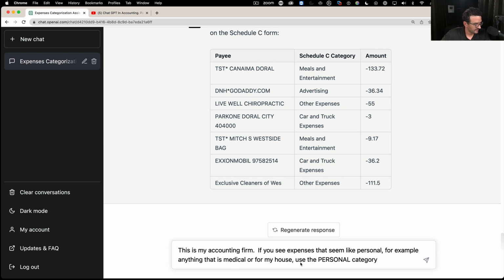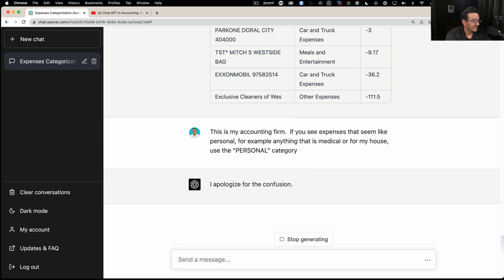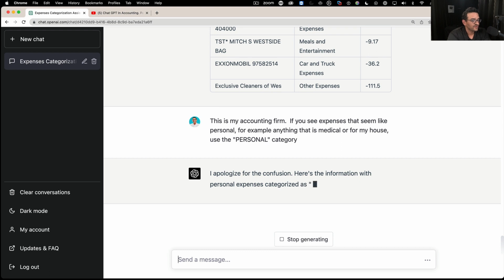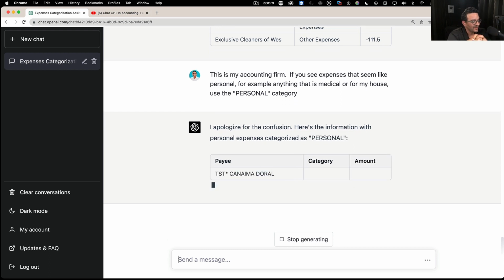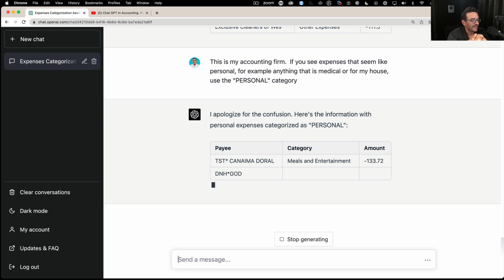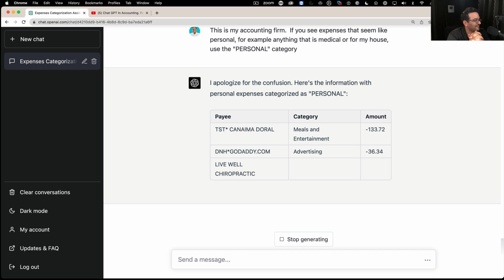So I'm going to put this in quotes. Use the personal category, and I'm going to press enter and see. So now the interesting part is it's going to try to figure out what's personal. And again, this could be right or it could be wrong, but in either case, let's wait to see if it actually picks up any of these.